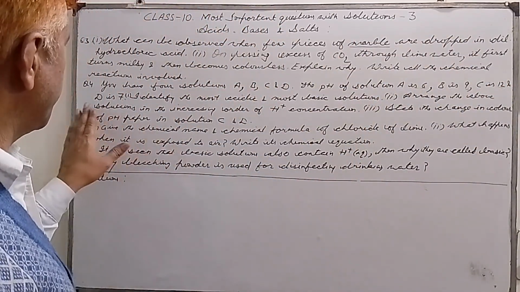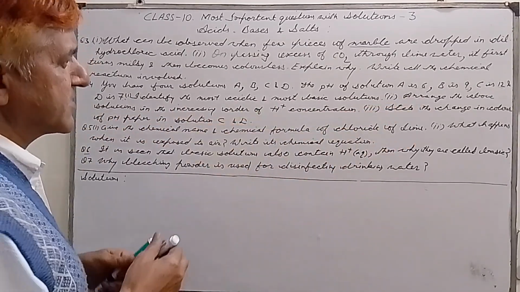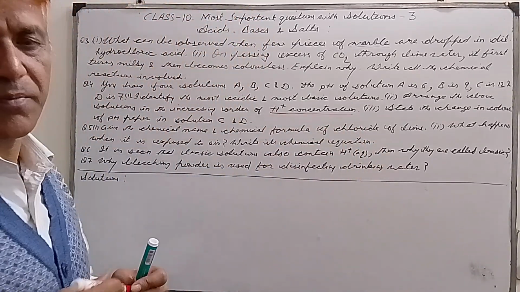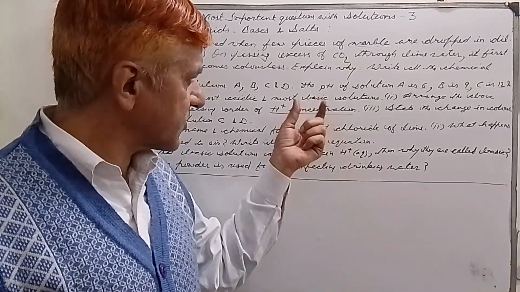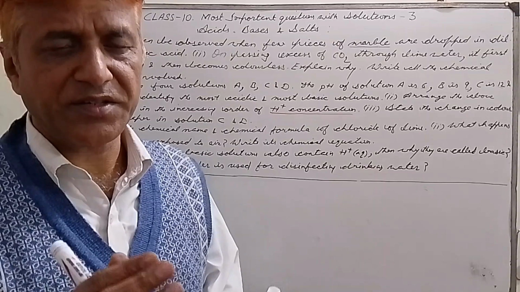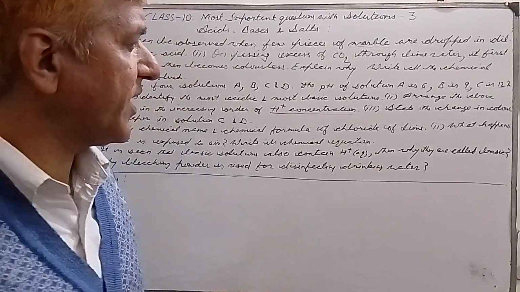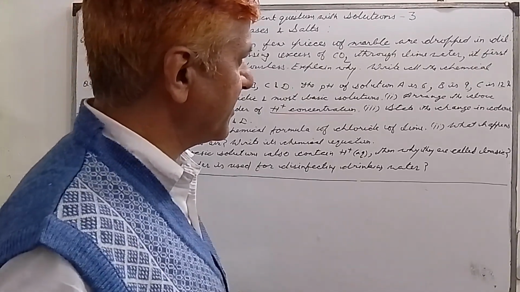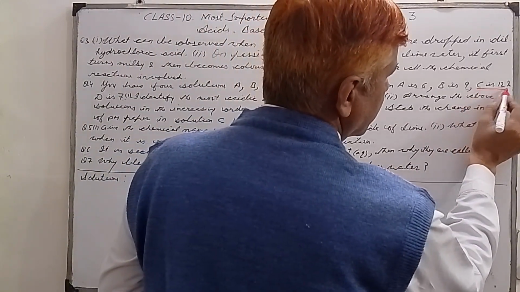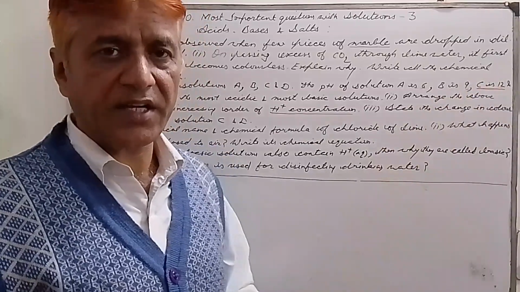The second part is to arrange the above solutions in the increasing order of H ions concentration. My dear students, always remember that even basic solutions have H ions, but in a less amount. So the least number of H ions will be in C. This is the most basic solution, so it will have the least number of H ions.